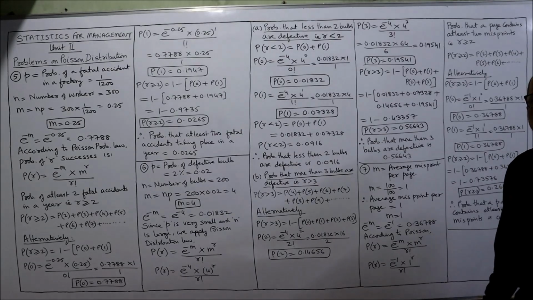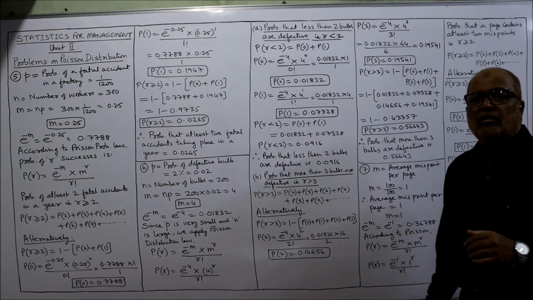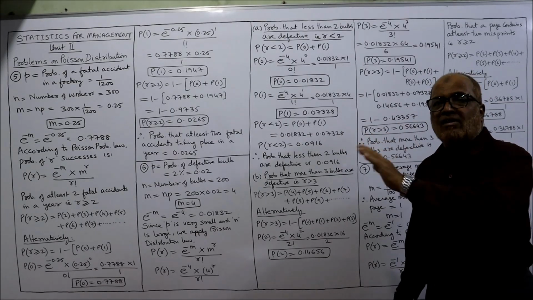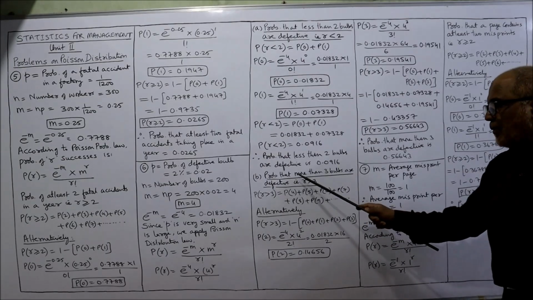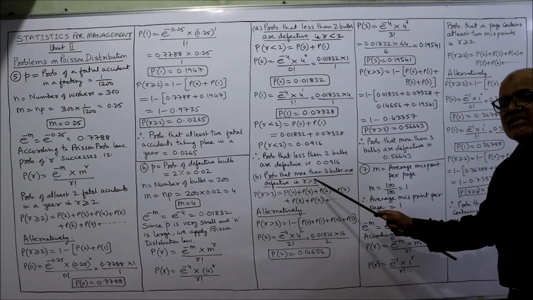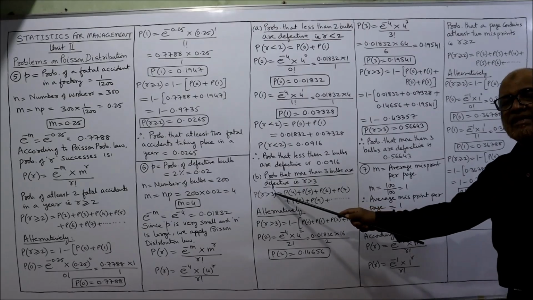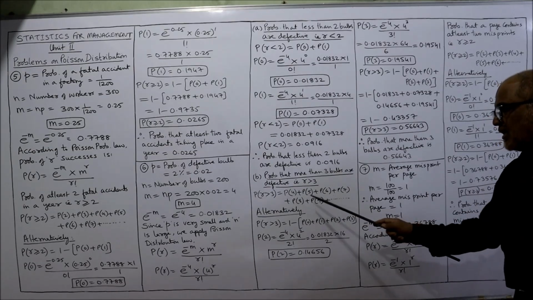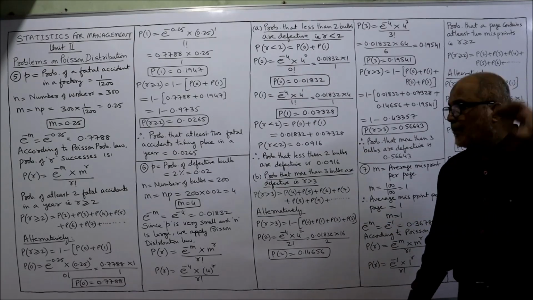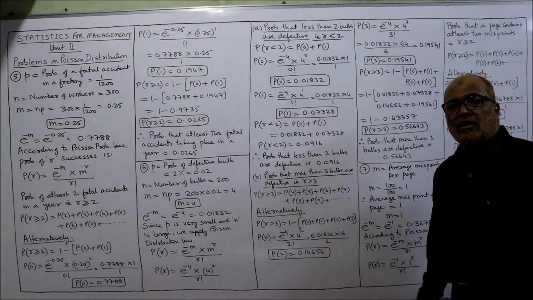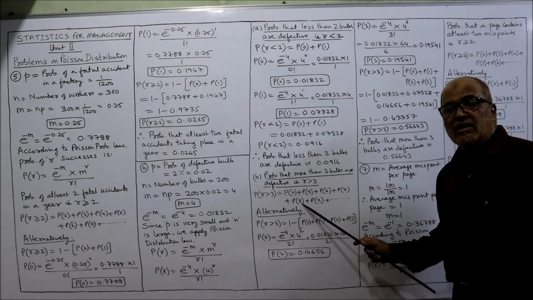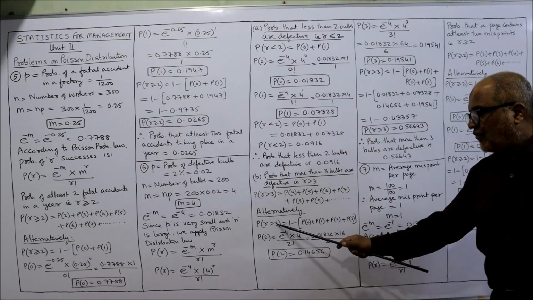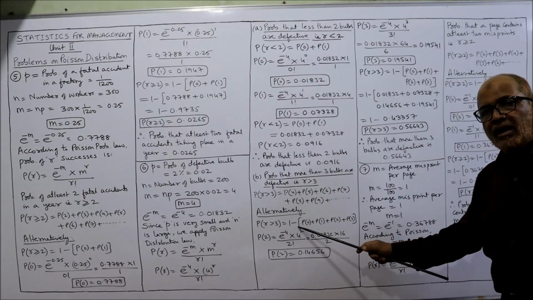More than 3. That means we have to take from 4. Greater than 3 means we have to take from 4: 4, 5, 6, 7, 8 like that. So probability that more than 3 bulbs are defective, r is greater than 3. When we say greater than 3, we have to start from 4. So 4, 5, 6, 7, 8, 9 like that we have to go up to how many bulbs? 200 bulbs. So can we calculate up to 200 probabilities? It is highly difficult. So alternative formula. Alternatively, P of r greater than 3 is equal to 1 minus.